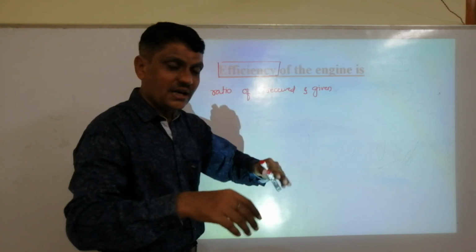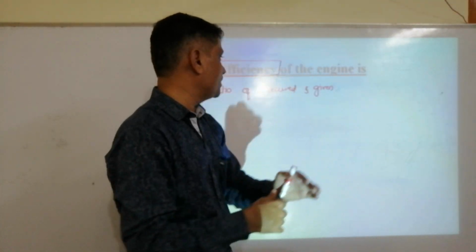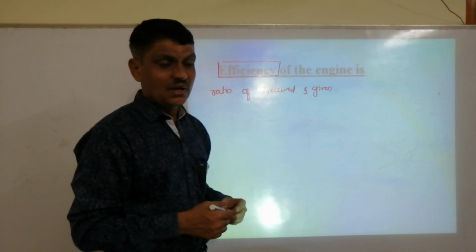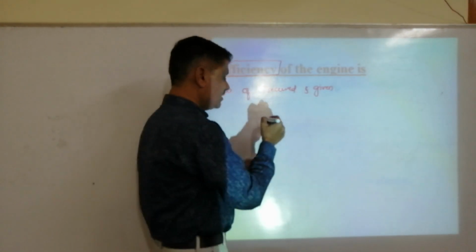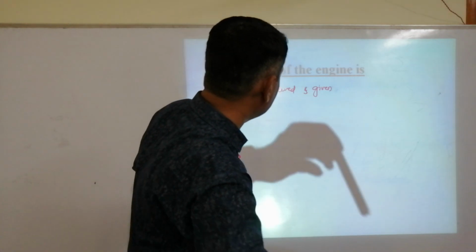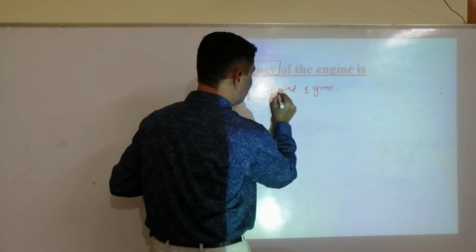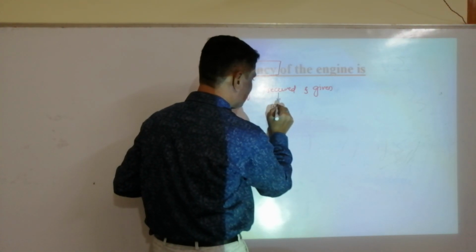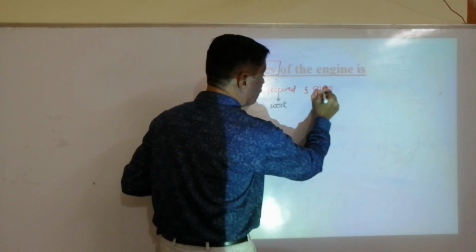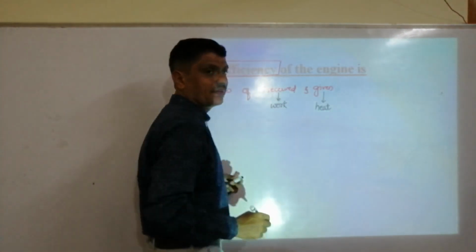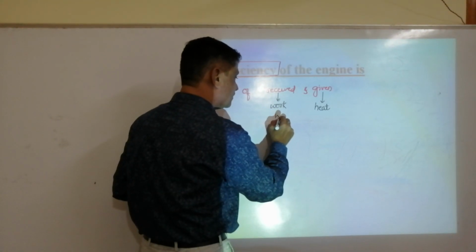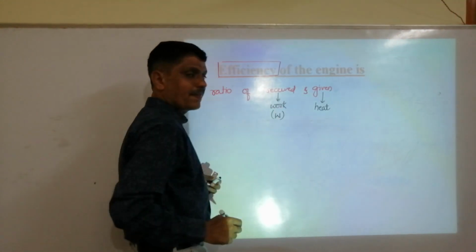In this case, we are giving heat energy to the working substance, and from that we are getting work. So here we are receiving work, and what we have given is heat energy. W is the work done.